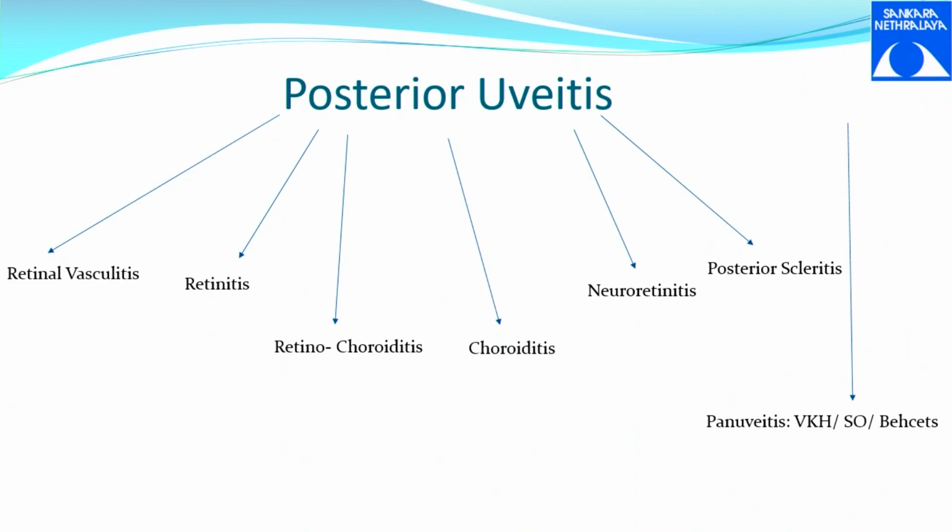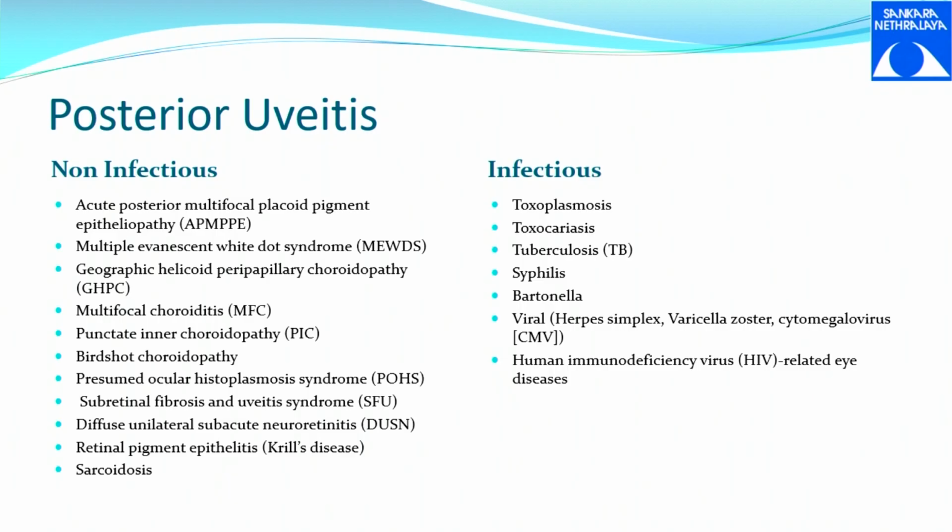There is something called panuveitis as well, which is VKH, sympathetic ophthalmia, Behcet's, which is panuveitis classically, but it also has a characteristic posterior inflammation, which can be called posterior uveitis. It can be etiologically classified into two: infectious and non-infectious. Infectious: you have tuberculosis, Toxoplasma, Toxocara, syphilis, Bartonella, which is cat scratch disease, viral, HIV.